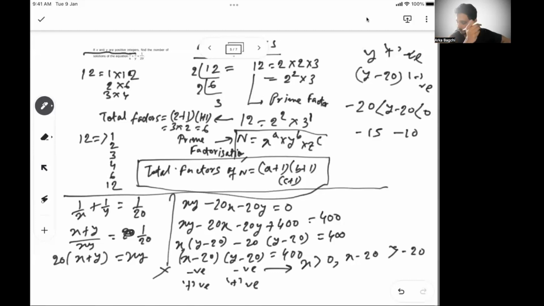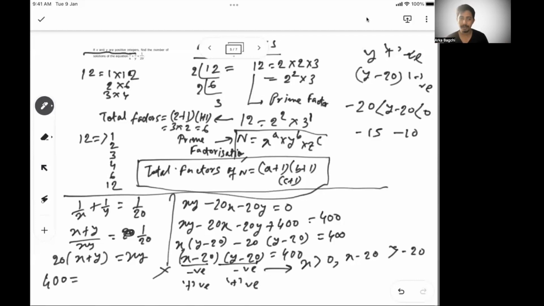So x minus 20 into y minus 20 is equal to 400, and both factors are positive. So if I find out the factors of 400, I will be able to get the number of solutions, right? So how many factors are there in 400?